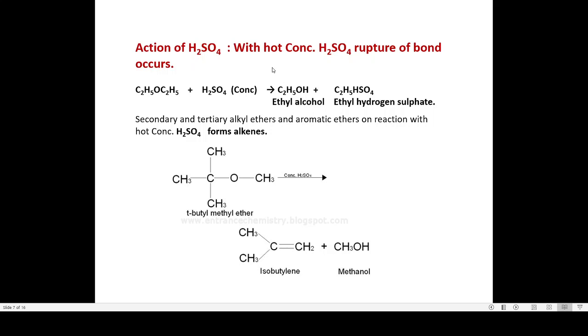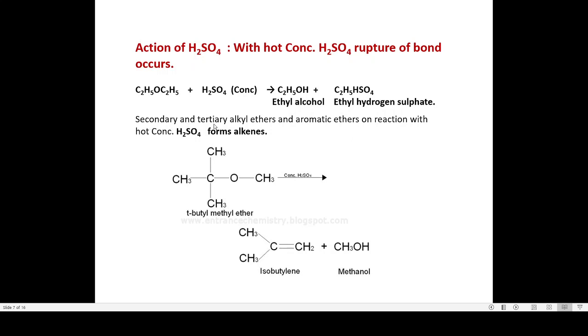Next, the reaction with hot concentrated sulfuric acid. Here there will be a rupture, or breaking, of the bond. So when we take diethyl ether and react it with sulfuric acid under hot conditions, the products are ethyl alcohol and ethyl hydrogen sulfate.